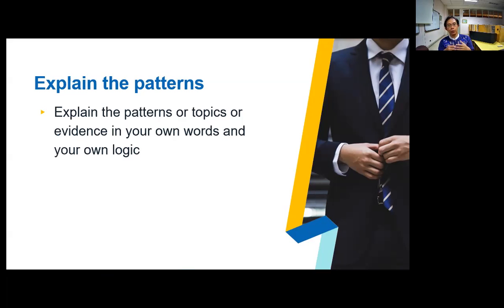And first of all, we need to be able to explain that in our own words. That is important, first of all. You have to explain it in your own words and in your own logic to explain a passage or a text that might be related to the question that you have asked as the research question or research problem.